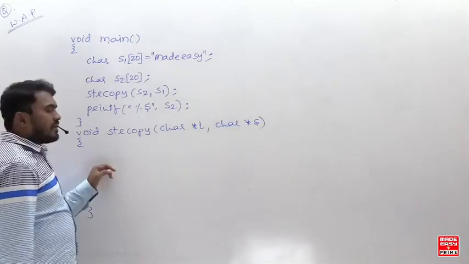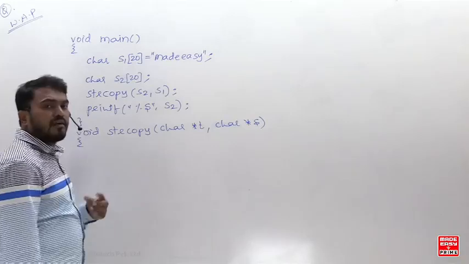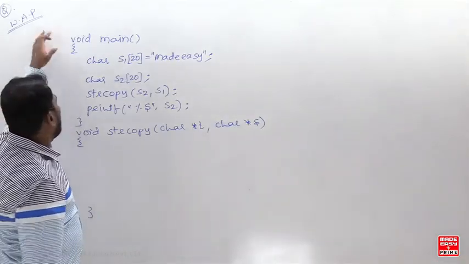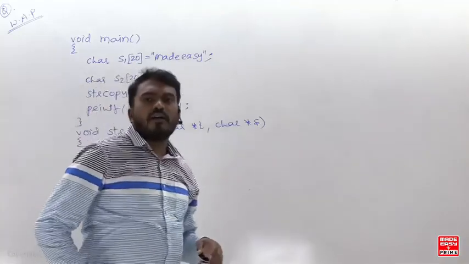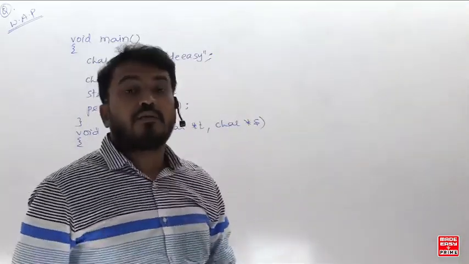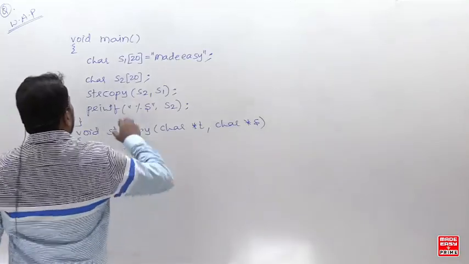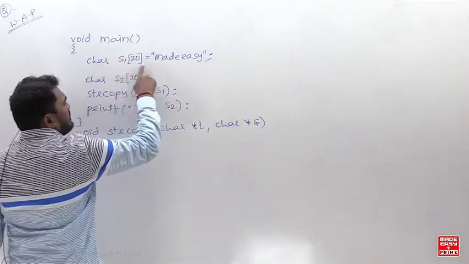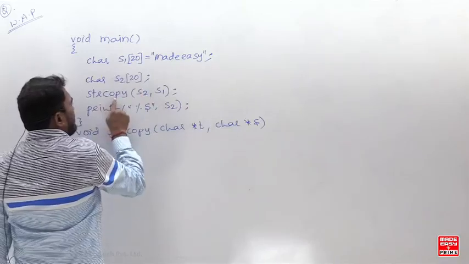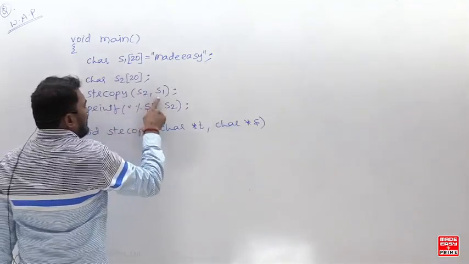So this is the code you need to write. Just listen to what I'm trying to say. I think all of you copied this. Write a program to implement string copy function. I want to implement my own string copy function. So void main, character s1 of 20. You are having a string made easy here, and character s2 of 20. So strcopy s2 comma s1.